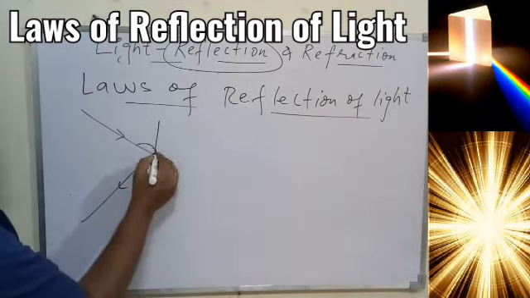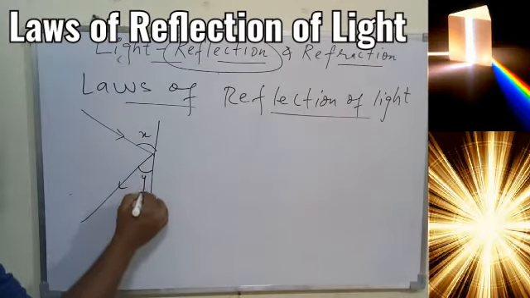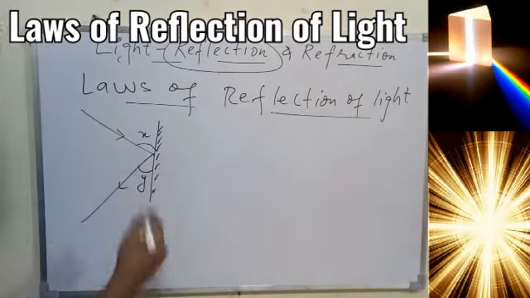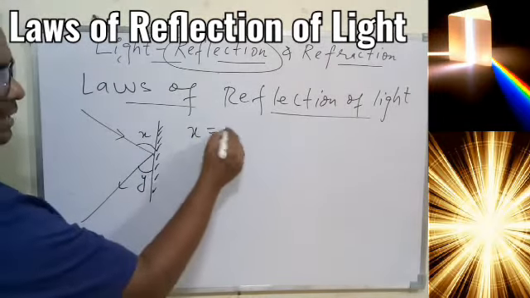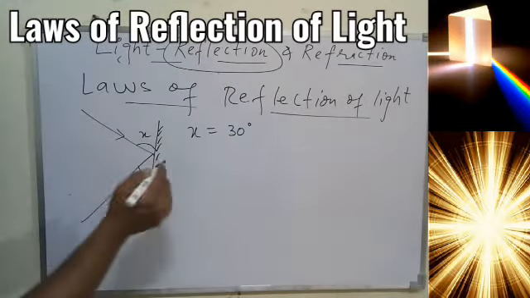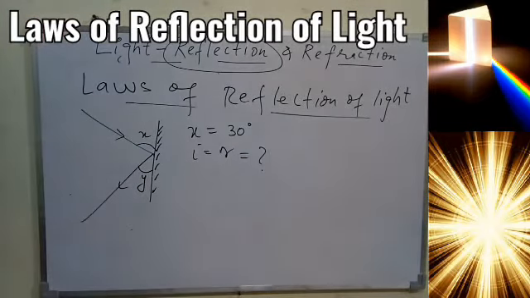So if this angle, for example, is x, and this angle is y, and this is just a kind of mirror, any surface, for example if x is 30 degrees, we know what will be I and R. This we can find out in a very simple way.